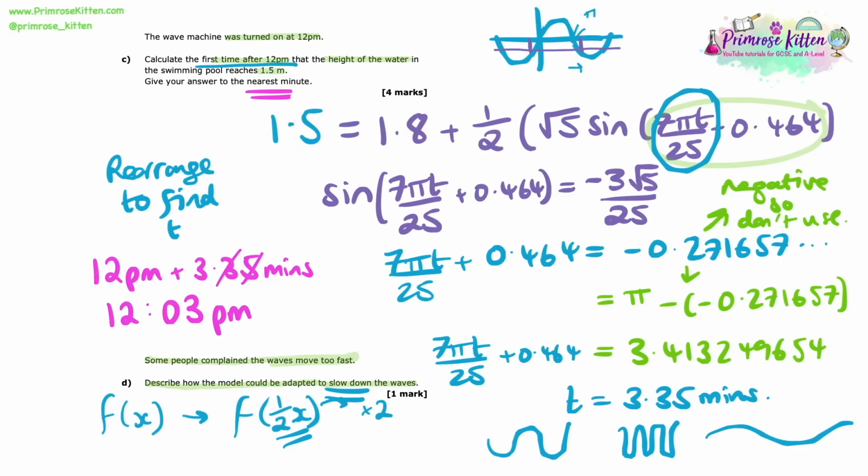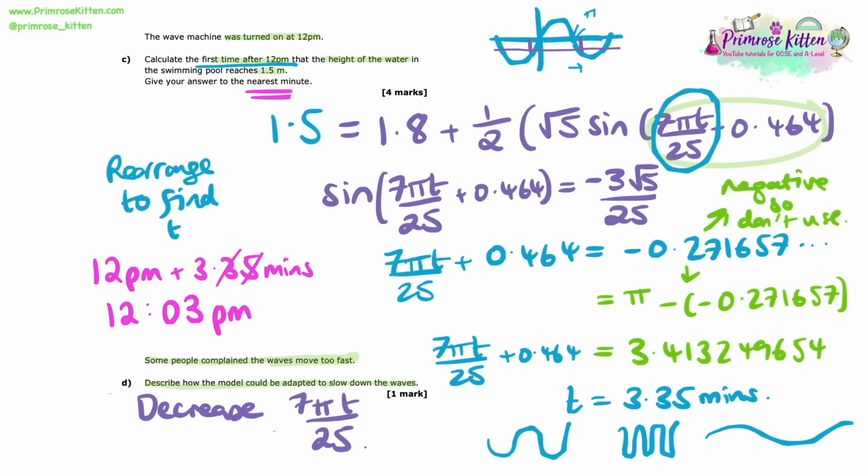So if you look at this particular example, t is our variable here, and it's currently multiplied by 7 pi over 25. What we need to do is decrease this factor. So we need to decrease 7 pi t over 25 to a smaller factor to indeed stretch out this wave and therefore have the wave move more slowly, okay? So there we go, that's how we can adjust the speed of waves. We can simply adjust the factor that the variable is multiplied by.